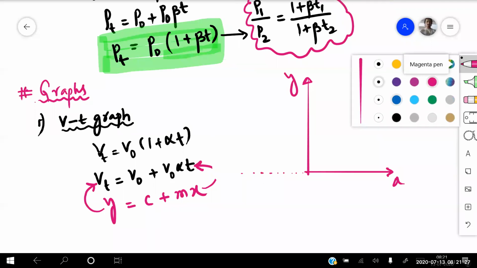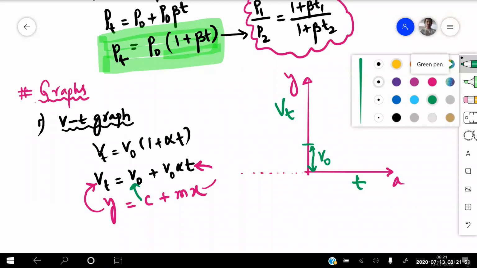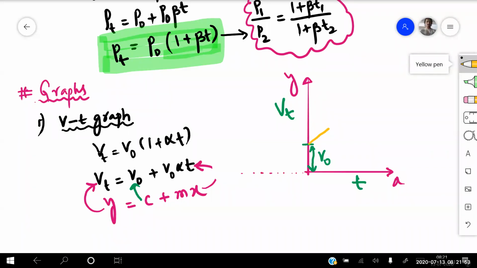Now see, on the x-axis, what should I take? Can anyone tell me? On the x-axis, I should be taking temperature, that is T. On the y-axis, we'll be taking volume at T degree centigrade. And in the place of the constant, I have V naught. That means we should take a constant somewhere here. This constant from here to here will represent V naught. That means we'll get a straight line which will be going like this, and here this will make a slope. This one will be theta.